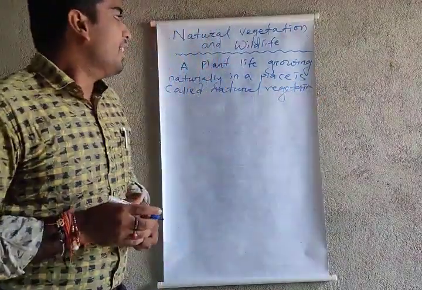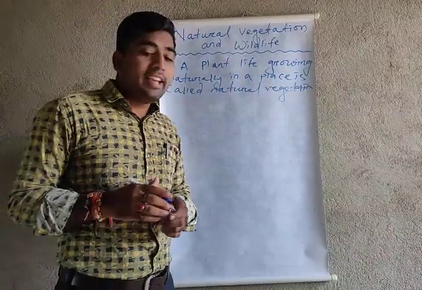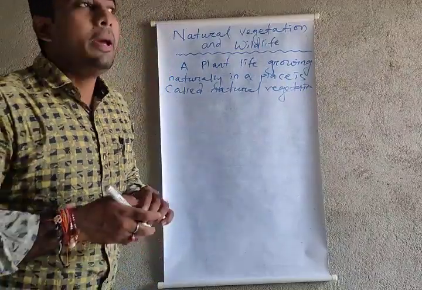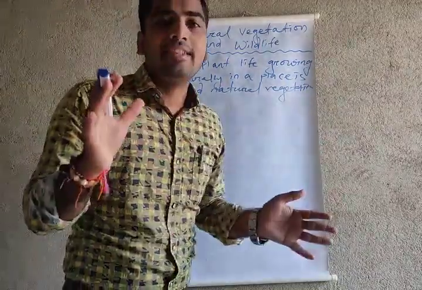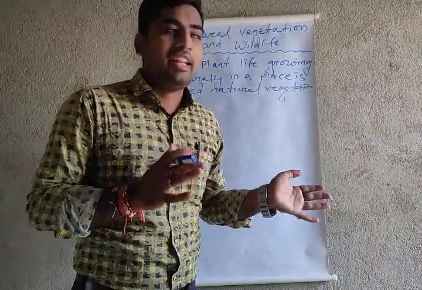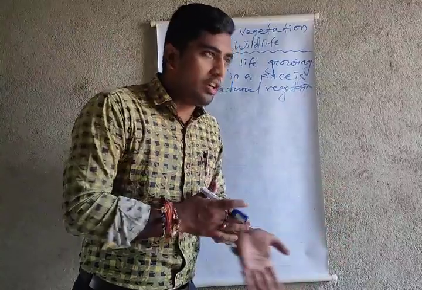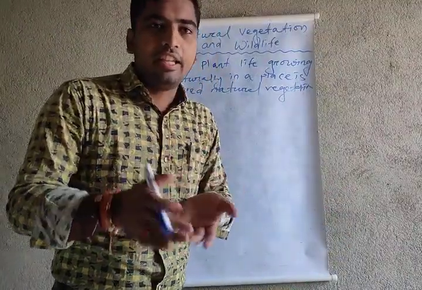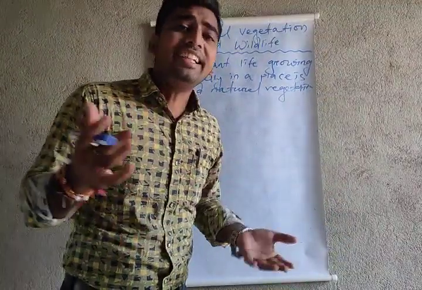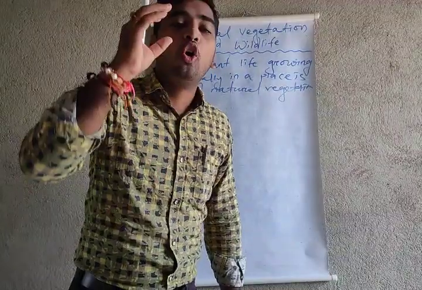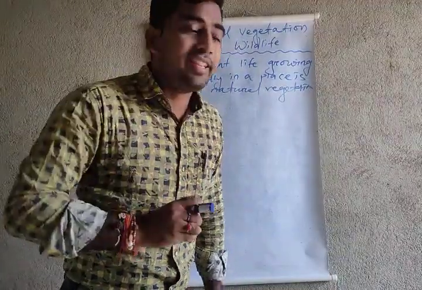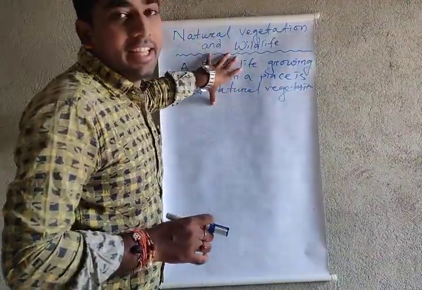It means plants can grow naturally, just like in a forest. So many kinds of plants, like teak, sesame, peepal, etc., grow automatically with only the help of nature. That's known as natural vegetation.